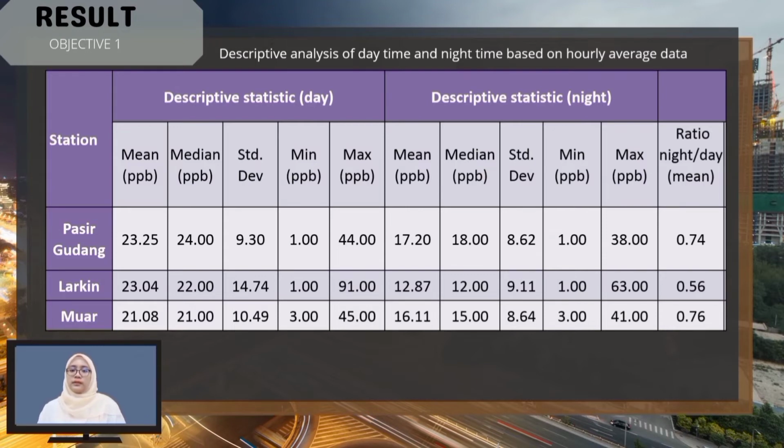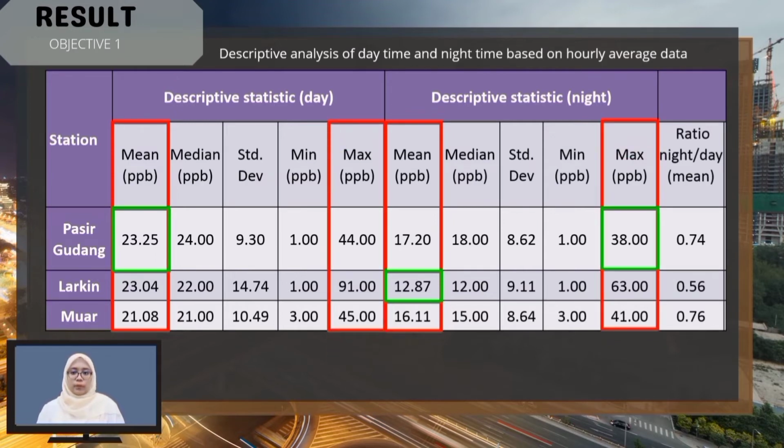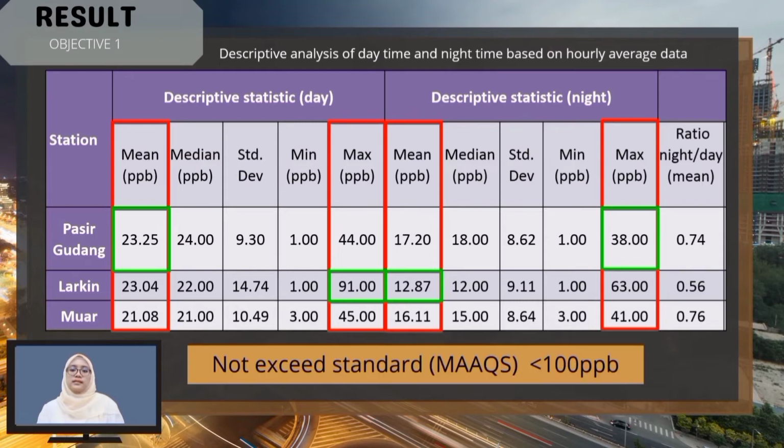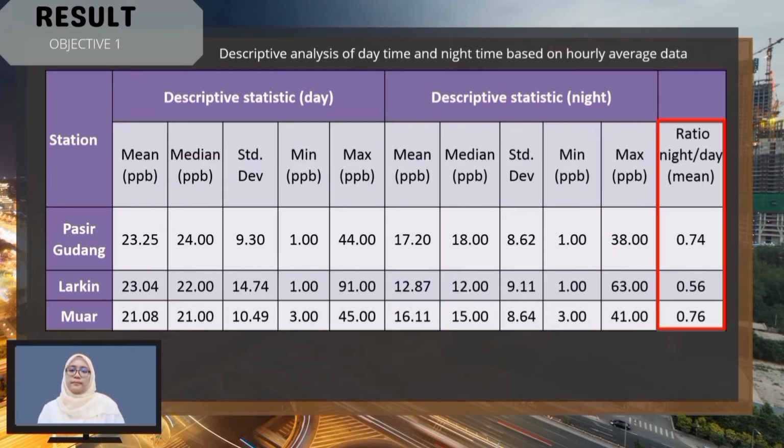This table shows the descriptive statistics for the 3 stations: Pasir Gudang, Lakin and Muar. The mean values range from 12.87 ppb to 23.25 ppb and the maximum values from 38 ppb to 91 ppb, so they do not exceed the MAAQS standard. Then the ratio was used to determine the relative effect of residual daytime ozone or nighttime ozone. The lowest is Lakin, caused by titration, while Muar has the highest ratio because of horizontal transport.